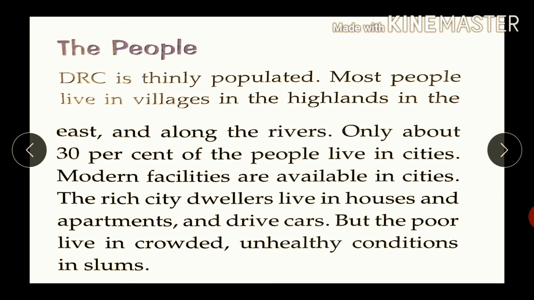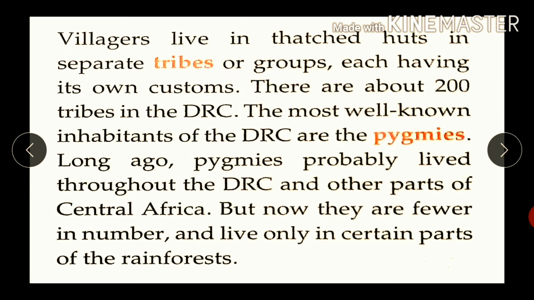But the poor live in crowded, unhealthy conditions in slums. Villagers live in detached herds in separate tribes or groups, each having its own customs. There are about 200 tribes in the DRC.